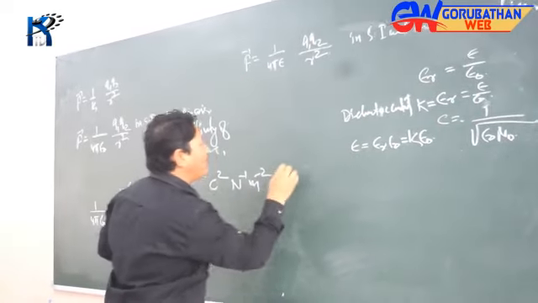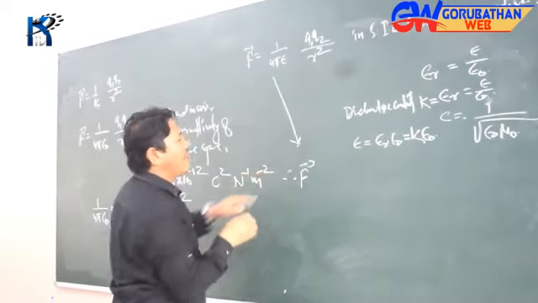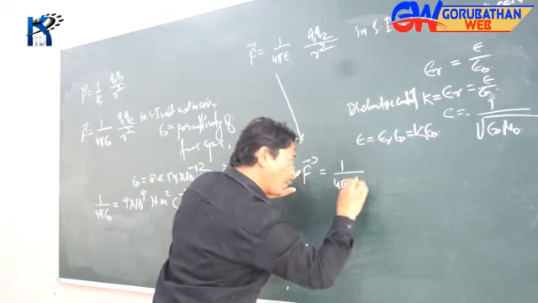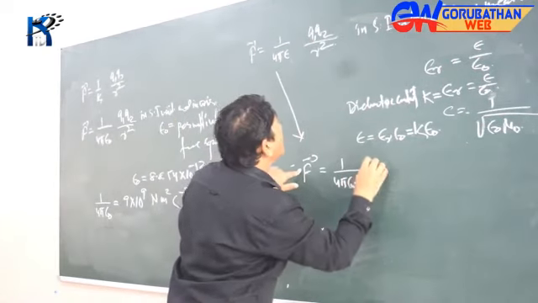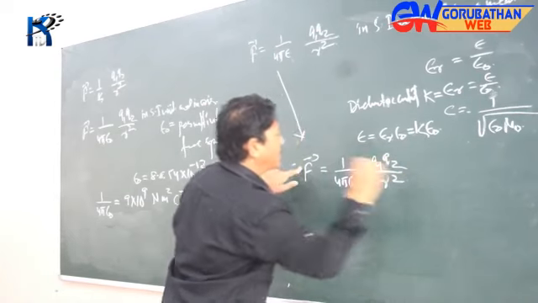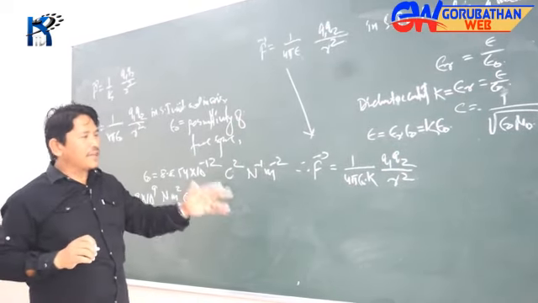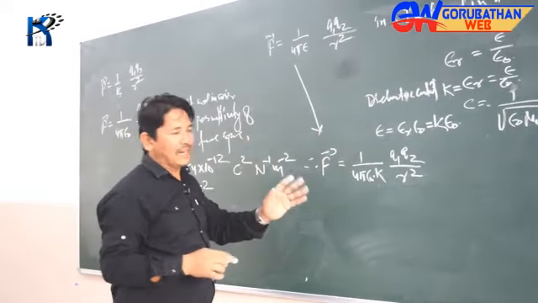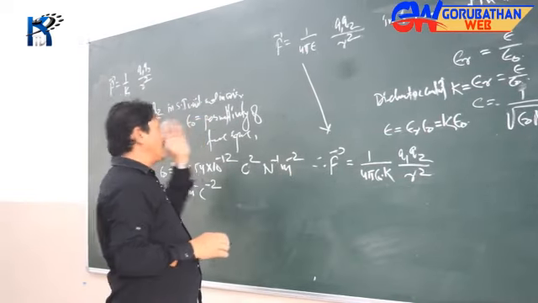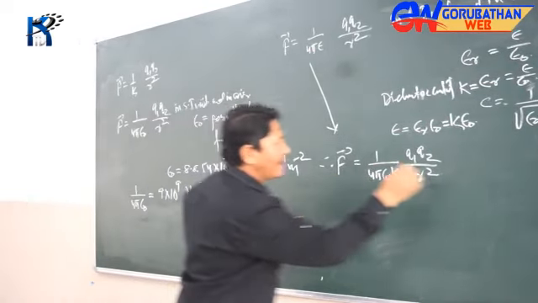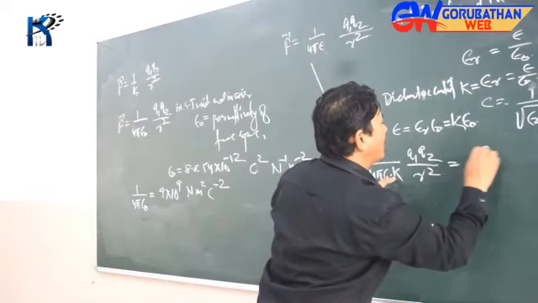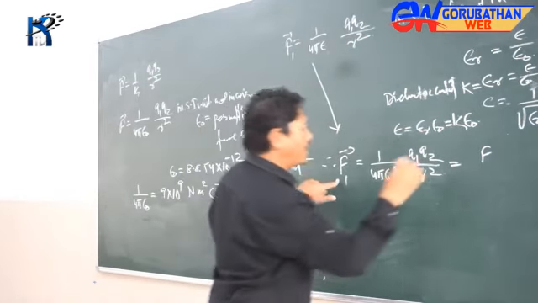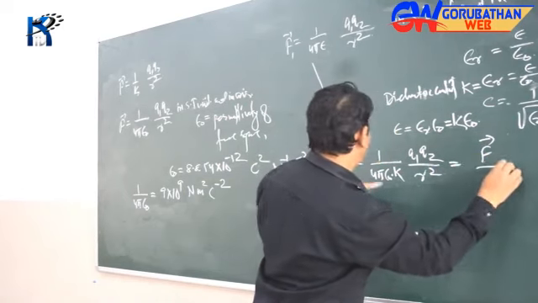So if I bring it over here, then F now becomes F equal to 1 by 4 pi epsilon naught with a K, and then Q1 Q2 divided by r square. From here you can even find out the concept of this K, the dielectric constant. It comes out to be the ratio of the force. If I call this one F1, let's say for the time being, then F1 will be equal to F by K.